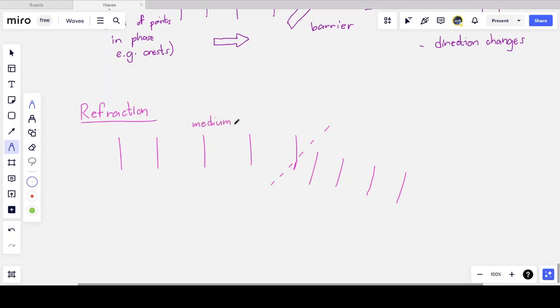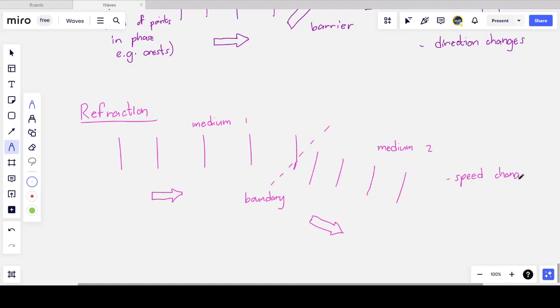So maybe the first medium is air, or for a water wave, maybe it's water of a shallow depth, and medium 2 would be water that has a greater depth. And this dotted line is the boundary that is separating the two media. Initially the wave is moving to the right, strikes the boundary. What happens then is it moves into the second medium, the second thing through which it can travel. It changes direction, but it also changes speed.